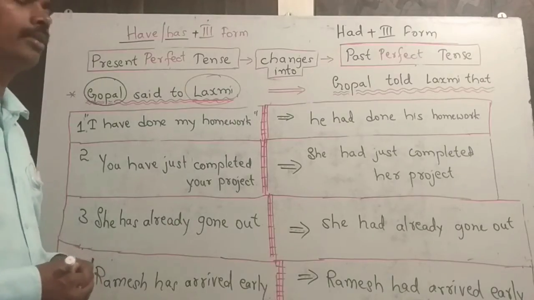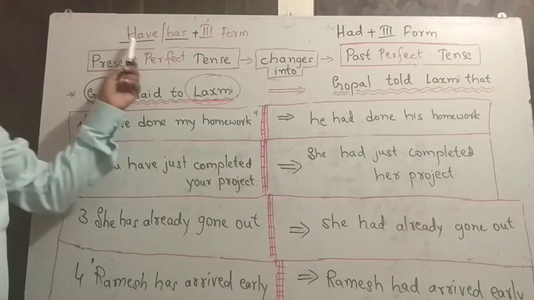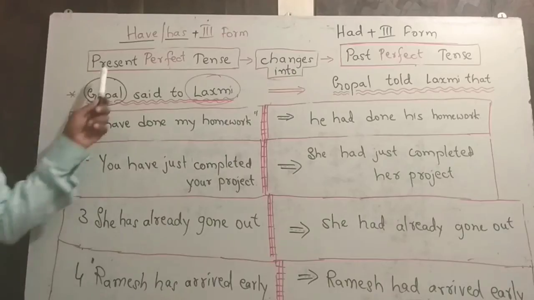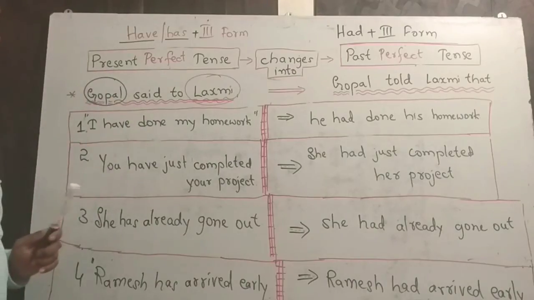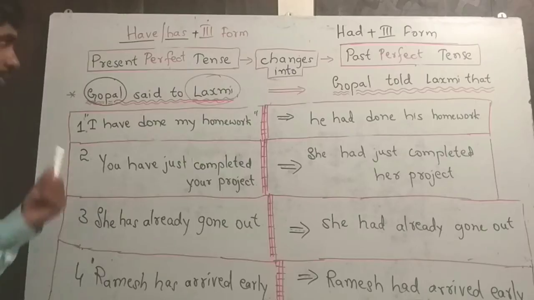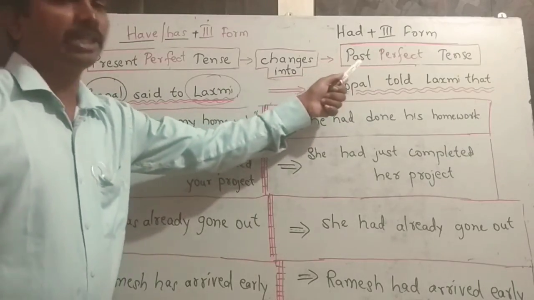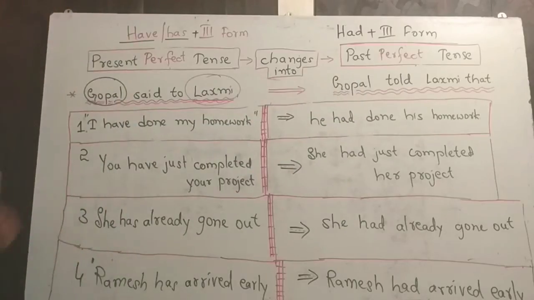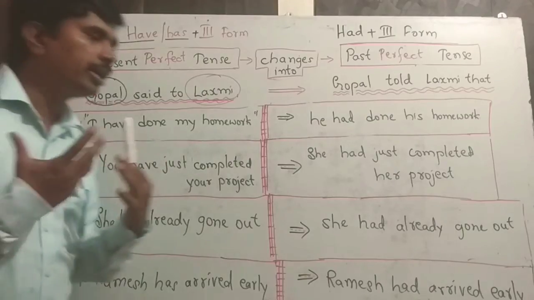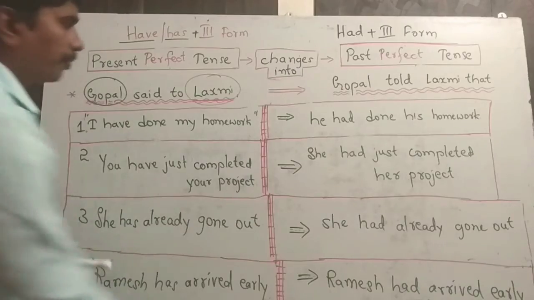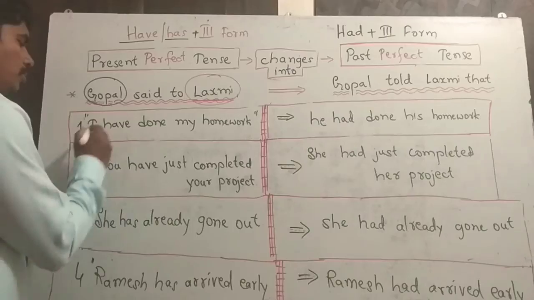Next example, she has already gone out. Here we have third person singular plus has plus adverb plus third form of the verb. It changes like this. She will remain the same. She had already gone out. Has changes to had, and the remaining part will remain the same.